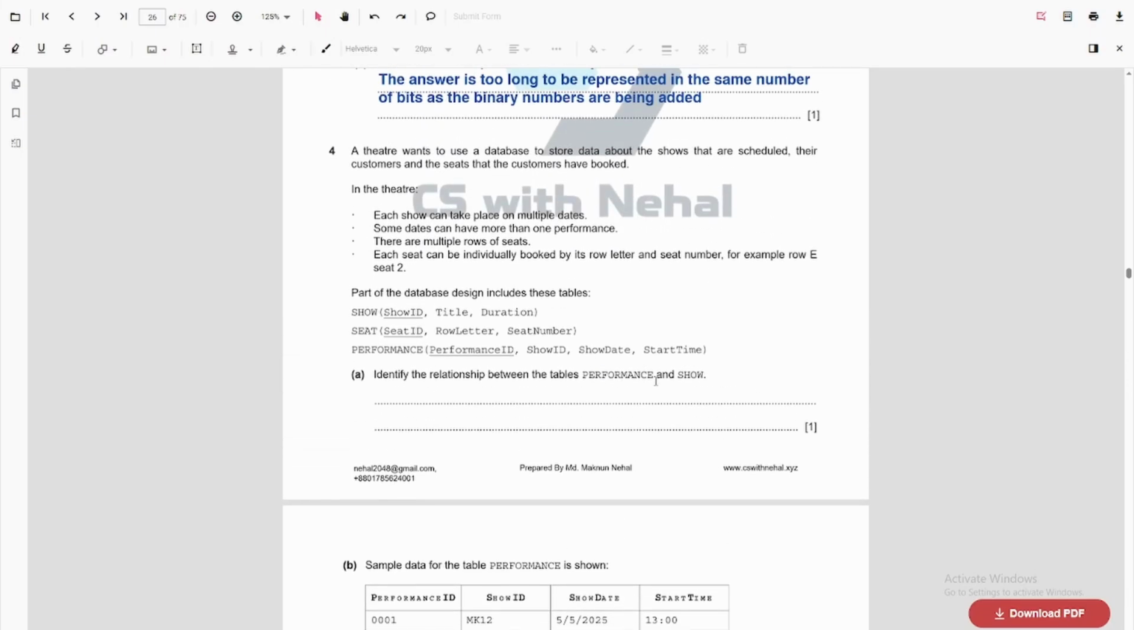Identify the relationship between the tables performance and show. So each show might have many performances, right? Since we are told about performance to show, we have many performances in one show.